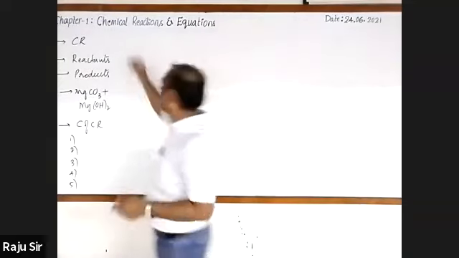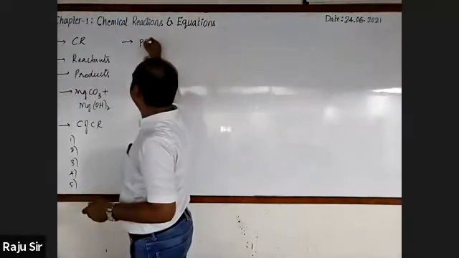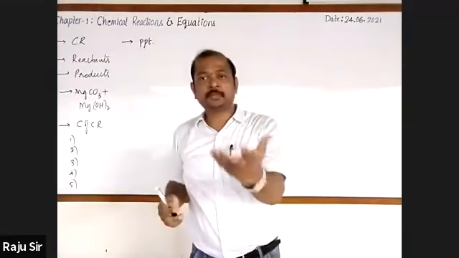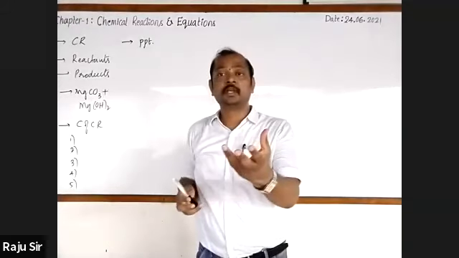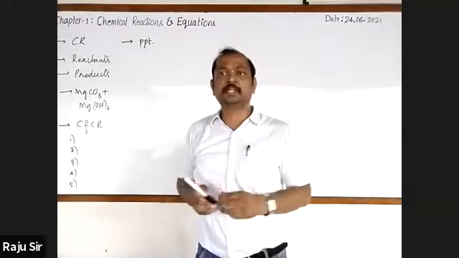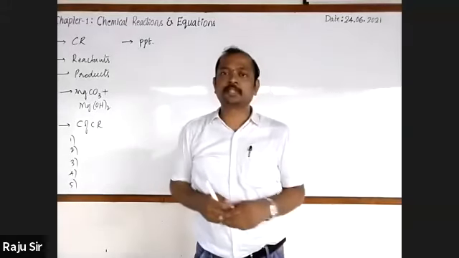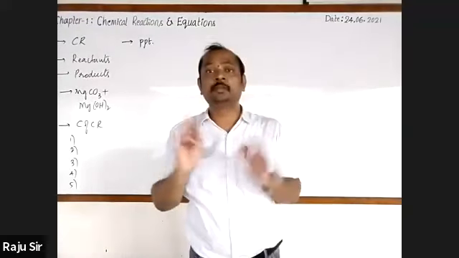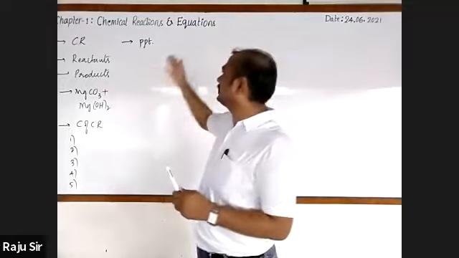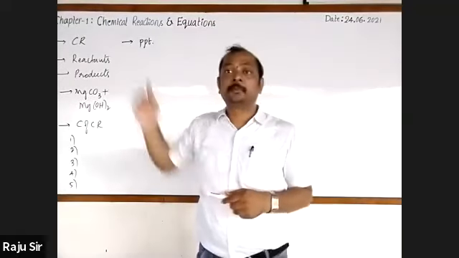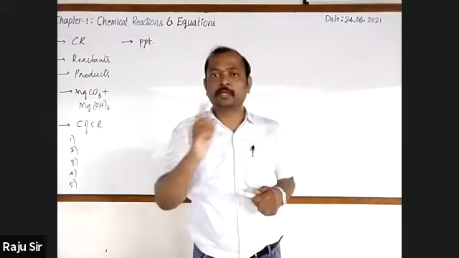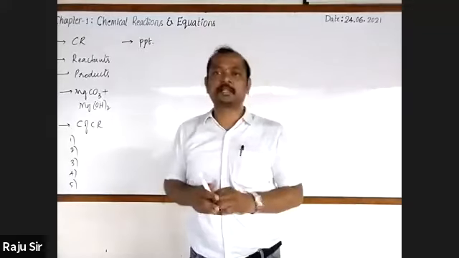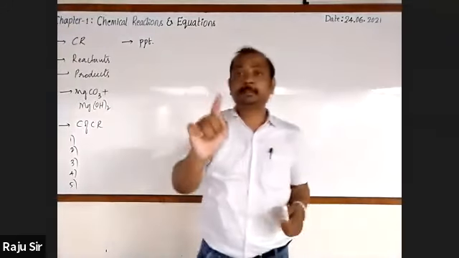Here we use the word precipitate. Then what is a precipitate? We know that a precipitate is also a chemical substance, and its physical state is solid. This solid substance is formed during the chemical reaction and is insoluble in the solution, and we call such a chemical substance a precipitate. The solid chemical substance which is formed during the chemical reaction and is insoluble in the solution is known as a precipitate.